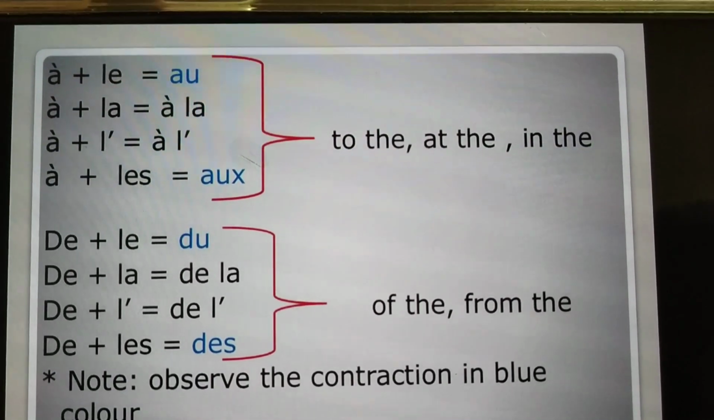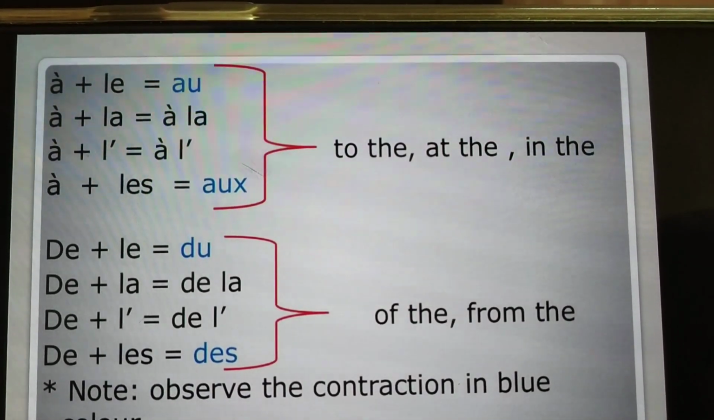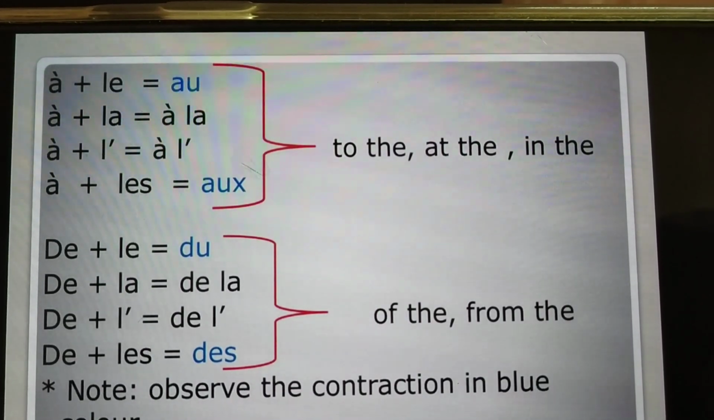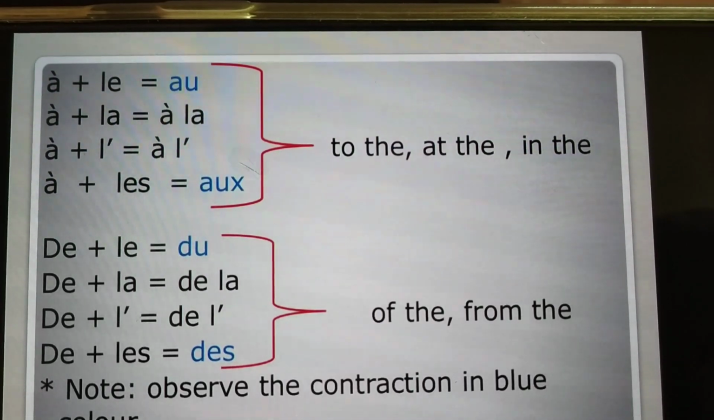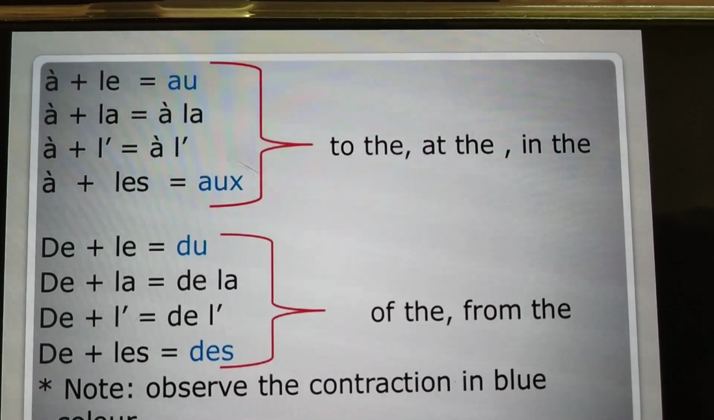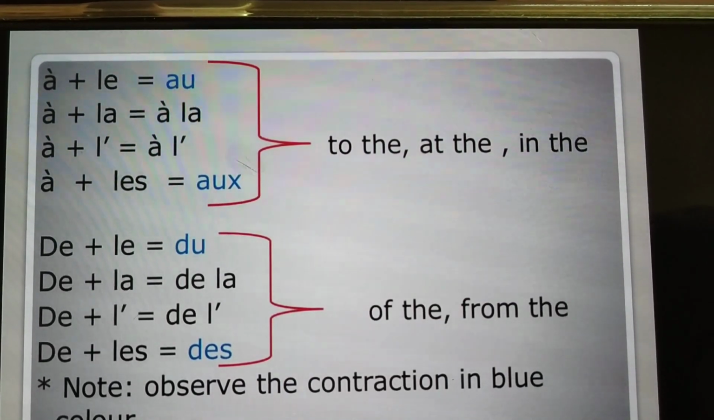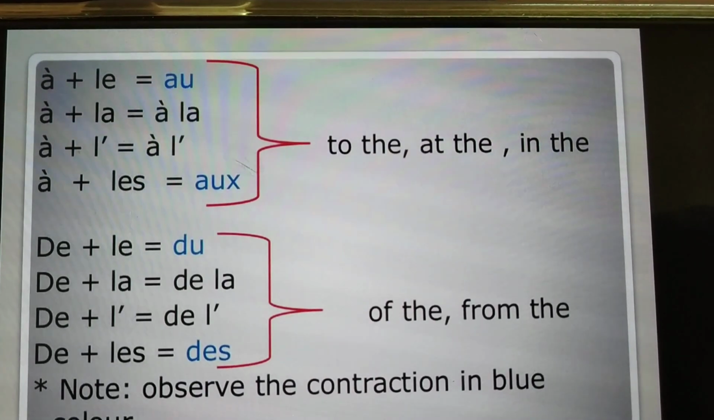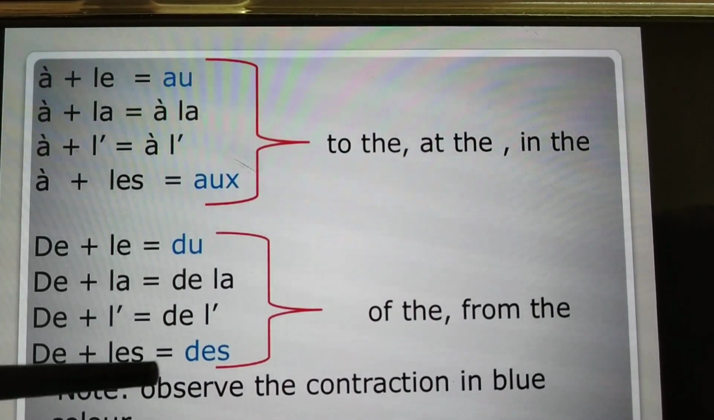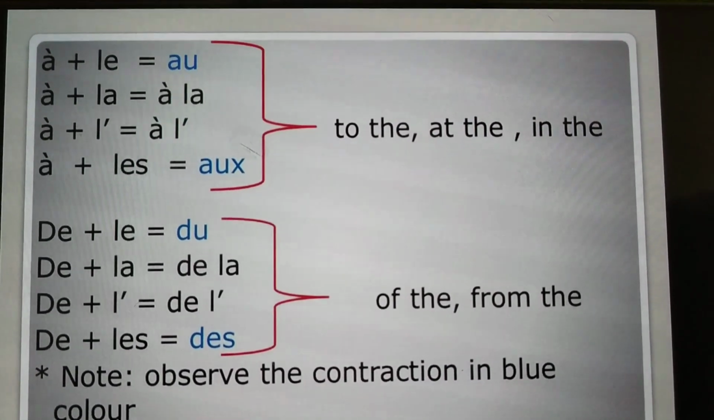So we have two types of contracted articles, with the preposition à and with the preposition de. With à we have au, à la, à l apostrophe, aux, and with de we have du, de la, de l apostrophe, and des. Okay, just remember it. So in total four over here and four over here. So these are with the common nouns.